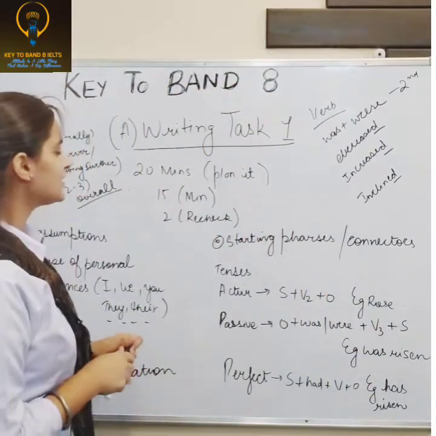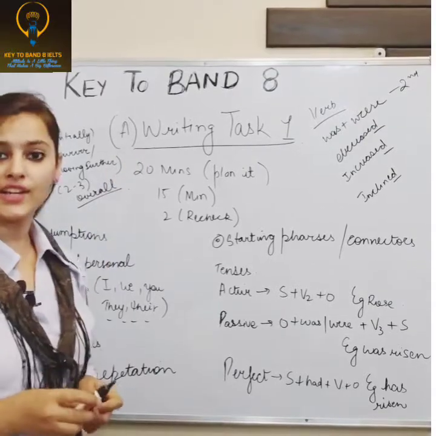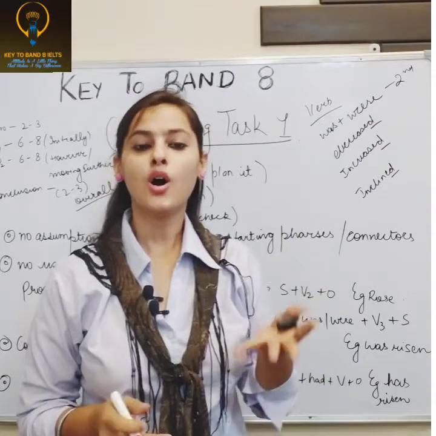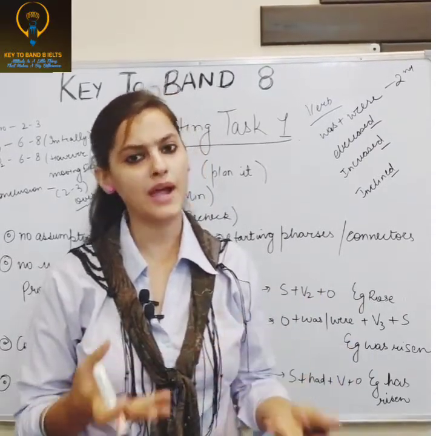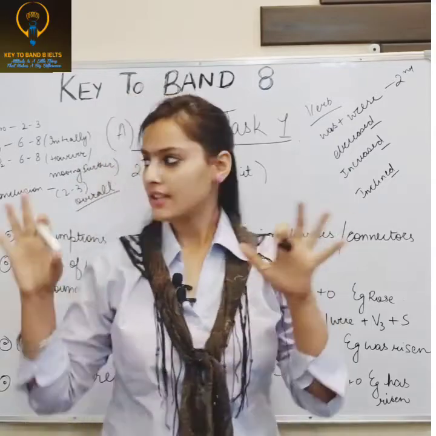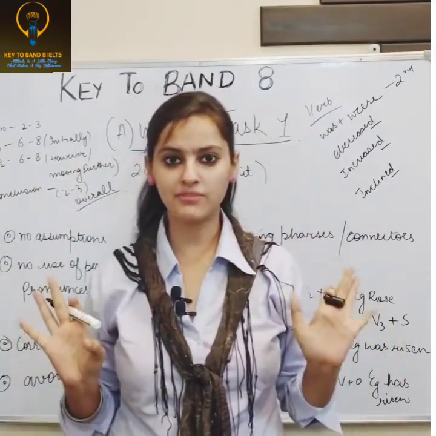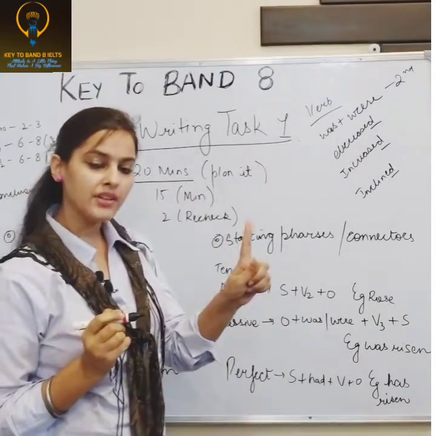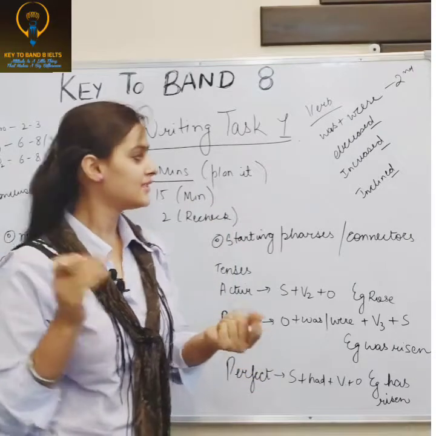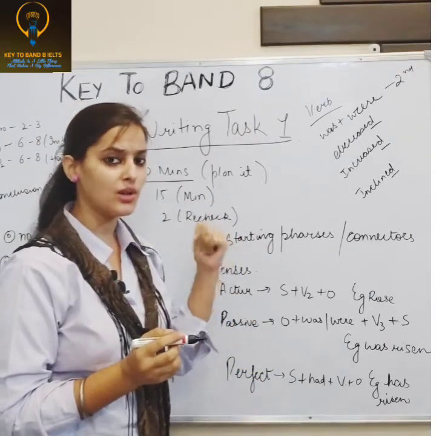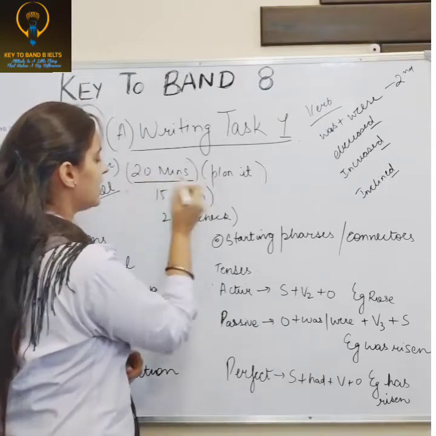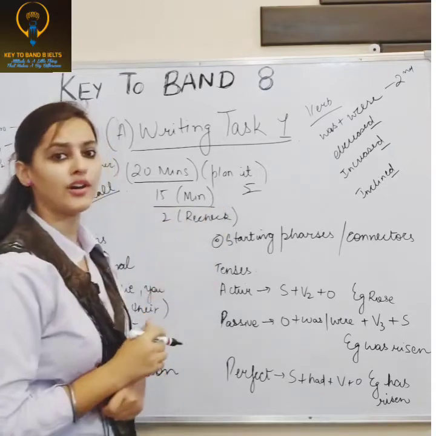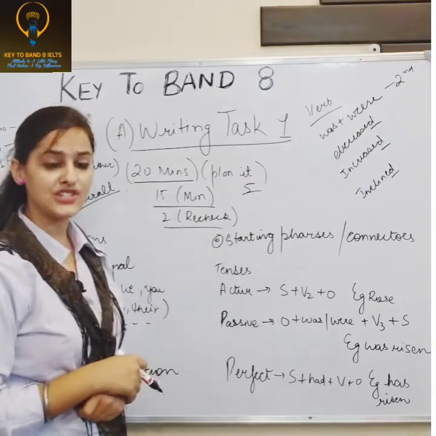First of all, in writing task 1, as I told you above, there is a bar graph, line graph, pie charts or diagrams, process chart or maps, right? These tips are for all types. You get 1 hour for full writing, so you have to spend just 20 minutes on this task. Take 5 minutes for planning, 15 minutes for writing and 2 minutes for rechecking.